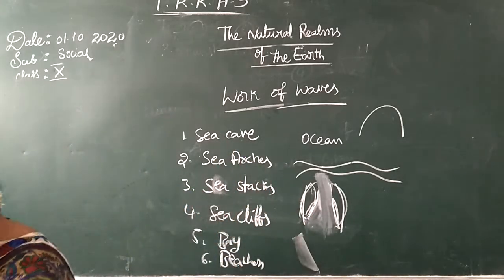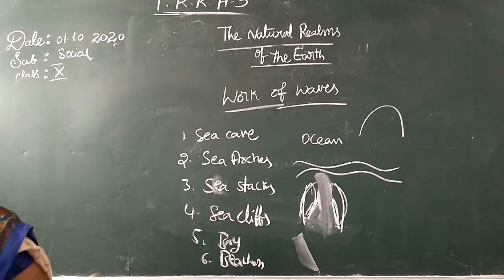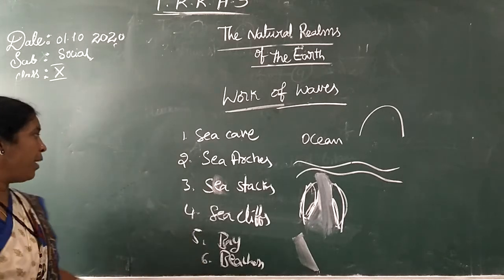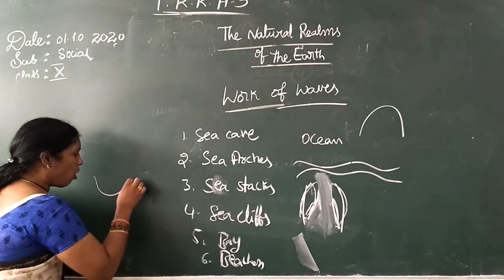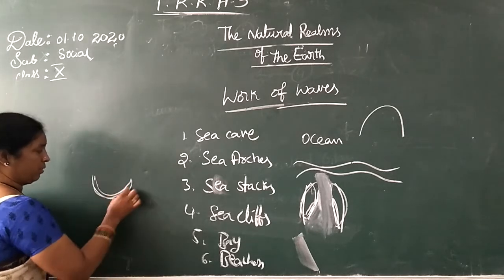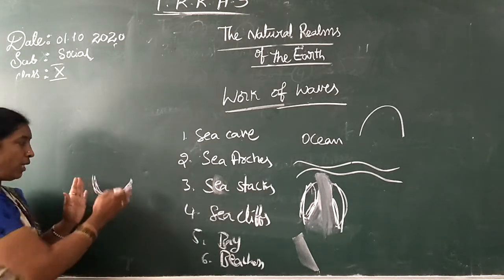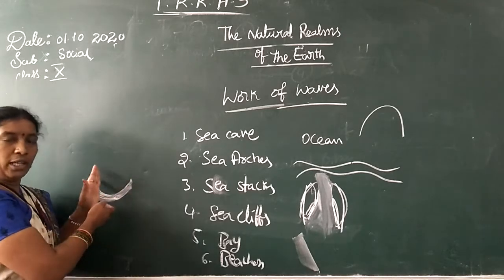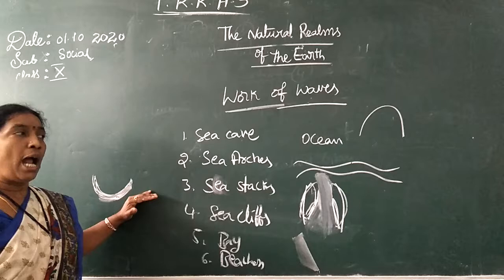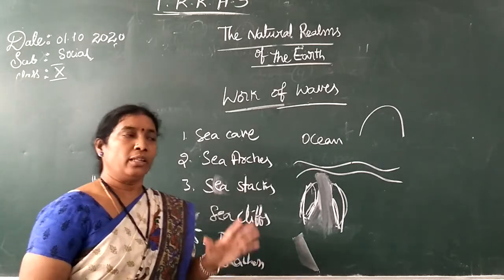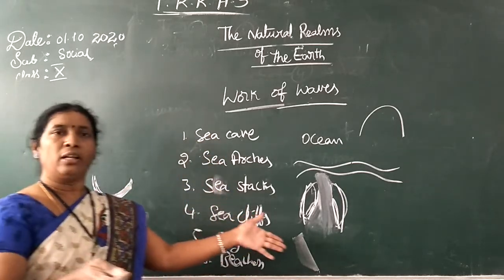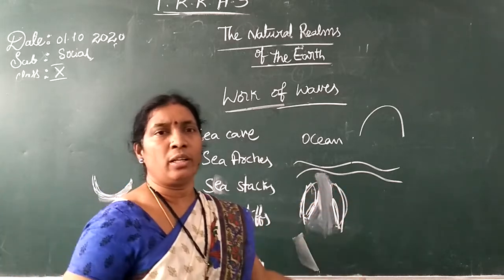After that, there is one more thing, beaches and bays. Bays are nothing but enlarged long areas, like the Bay of Bengal, we can say. So enlarged land with water is called a bay, and beaches. You all know the beaches. These are encircled by huge water.